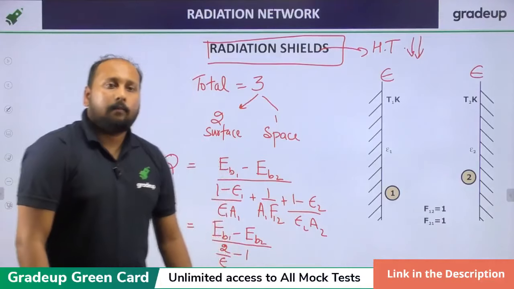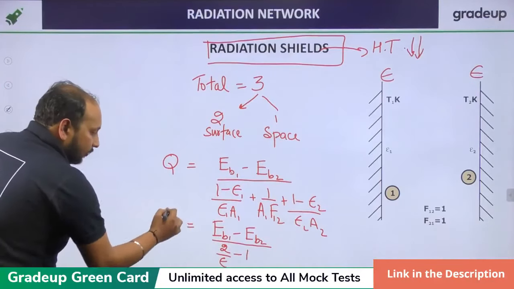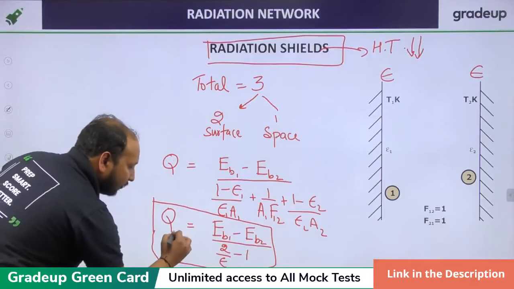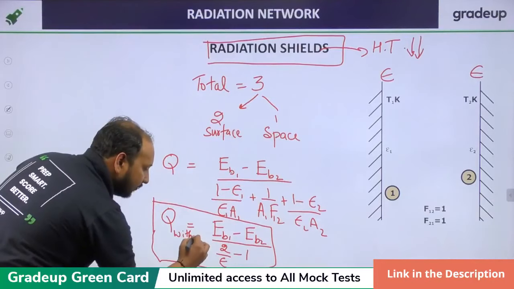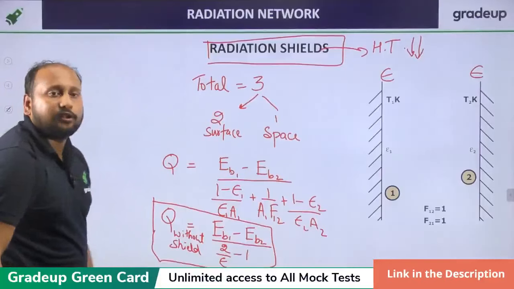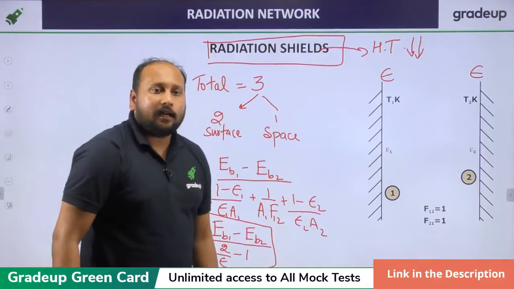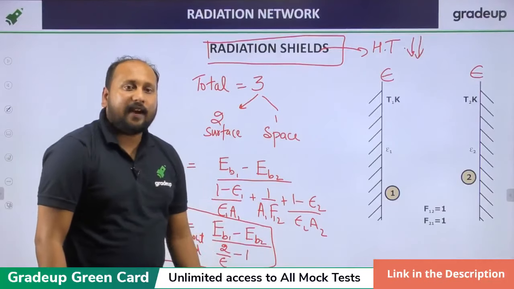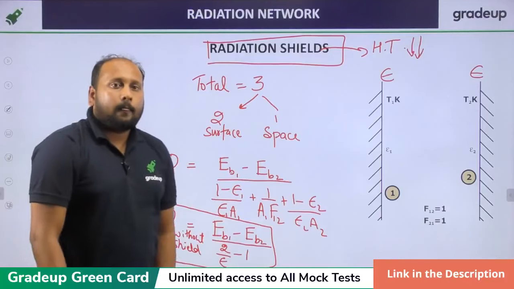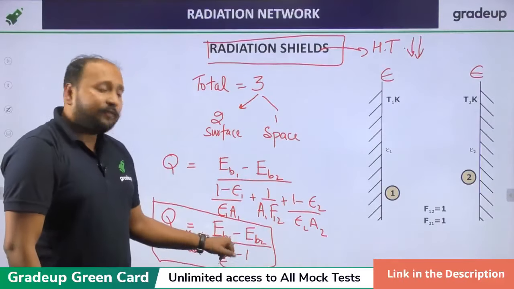2E minus 1. Clear? Understood? Let us take this as equation 1. This is without shield. I have used this. Definitely, Nagaraju, I will be taking up this shape factor. I have taken one equation. Clear? Okay, this is without shield.